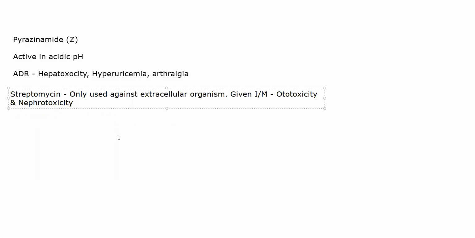All right. Then the last drug in the first line of treatment is ethambutol. This is represented by E. Right. This is a tuberculostatic drug. It will stop the growth of the bacteria. Rifampicin and isoniazid, both of them kill bacteria, whereas this fellow will be stopping the growth of the bacteria. This is a tuberculostatic drug.